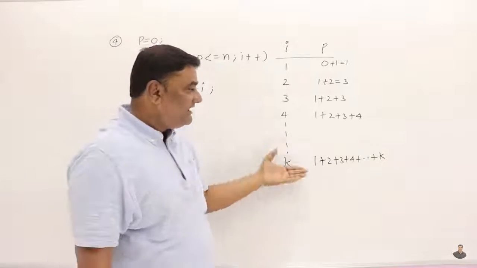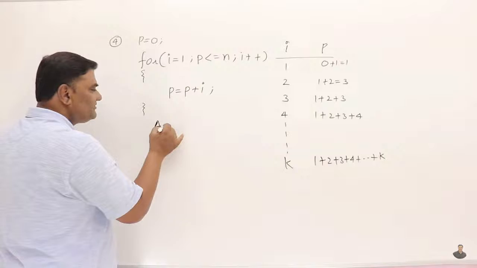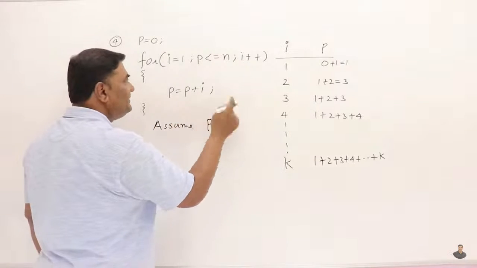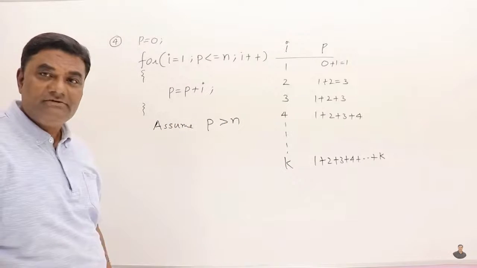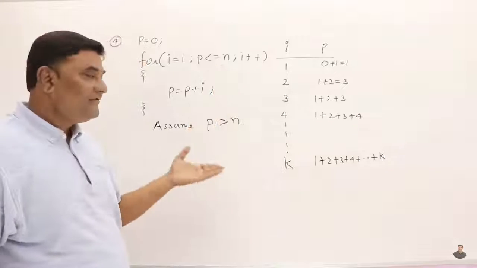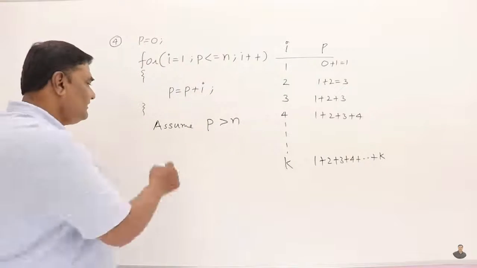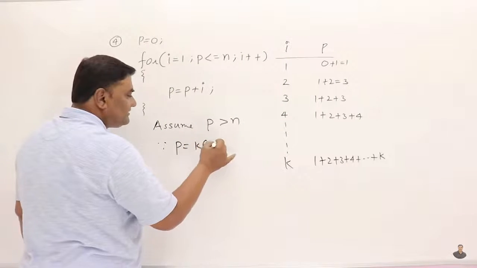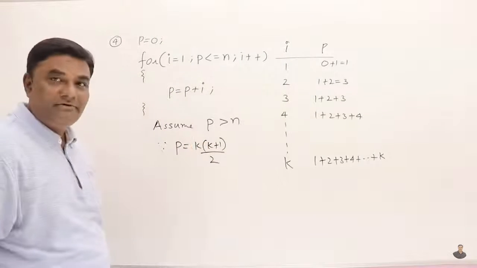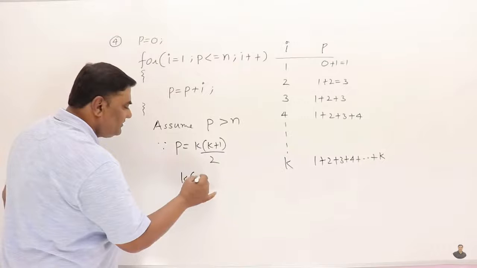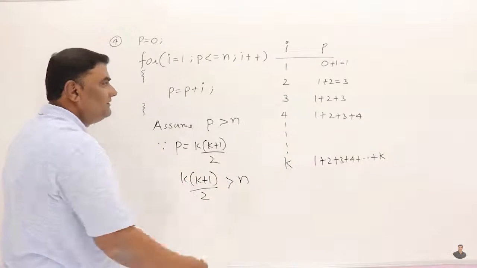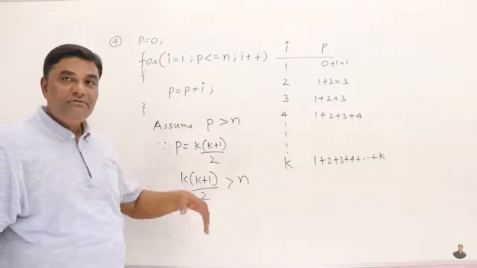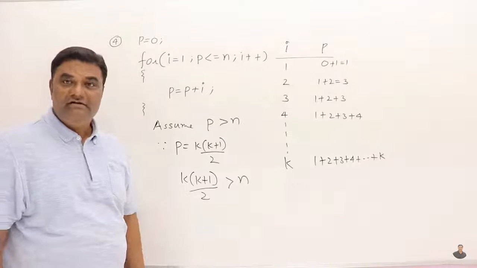So if it is repeating for k times, then what is the condition? We assume that p has become greater than n. When p became greater than n, it is stopping. As long as p is less than or equal to n, it is repeating. So when p becomes greater than n, it is stopping. Right? Since p is what? See, P is k into k plus 1 by 2. So what's the condition? k into k plus 1 by 2 is greater than n. When that happens, it will stop. So what is k?